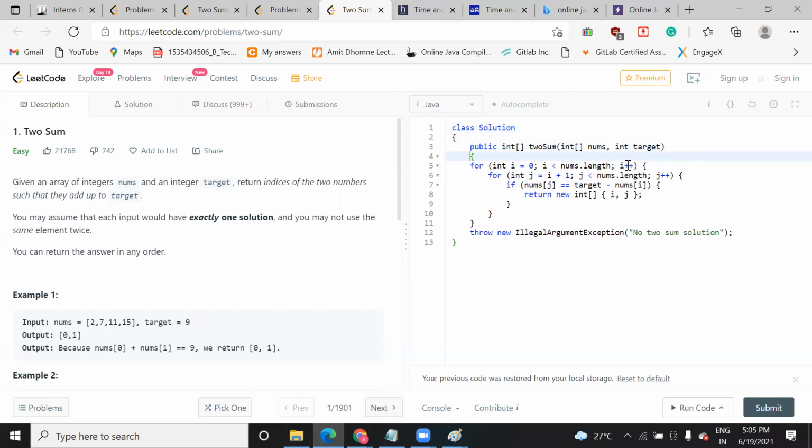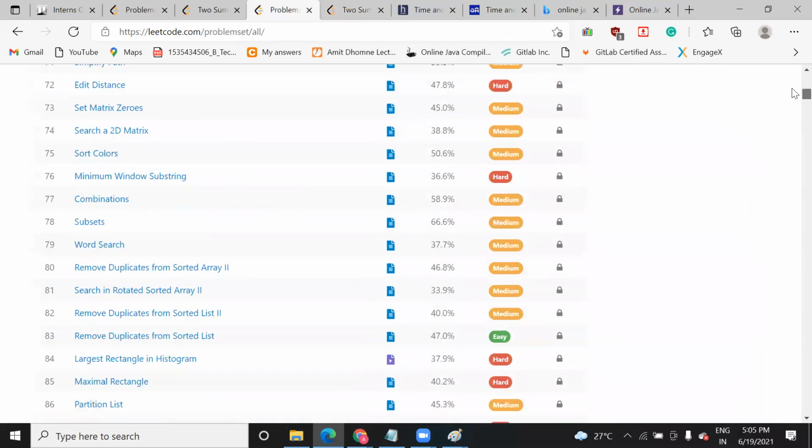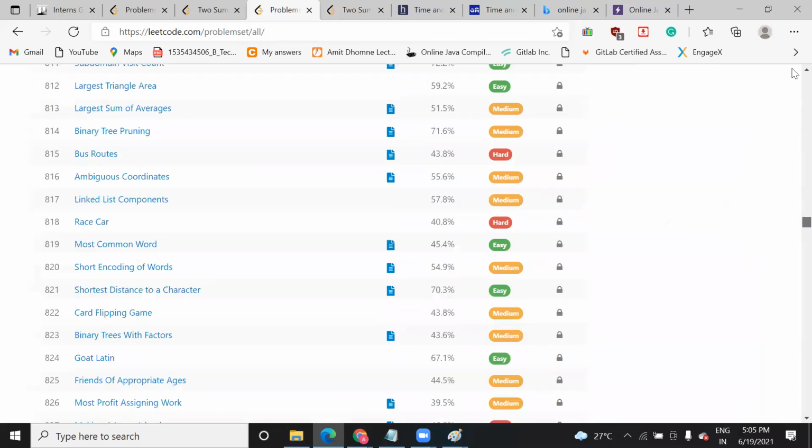So here, when you open LeetCode, you open this question link, which I am going to share with you. There is a set of questions there, almost a thousand of them.